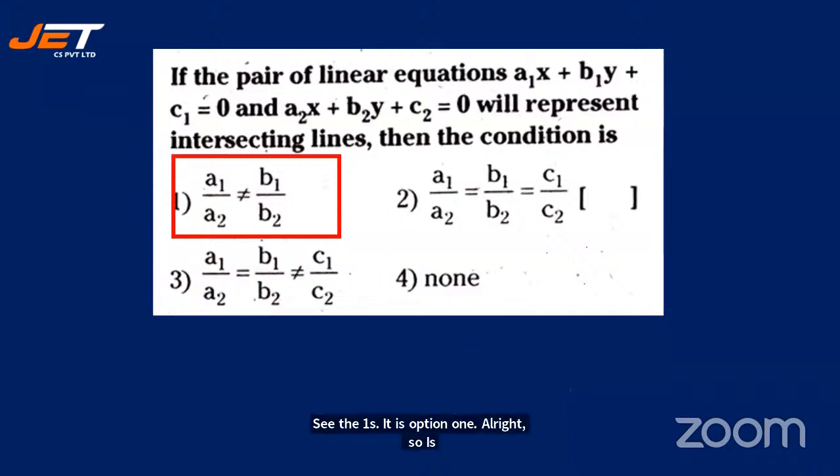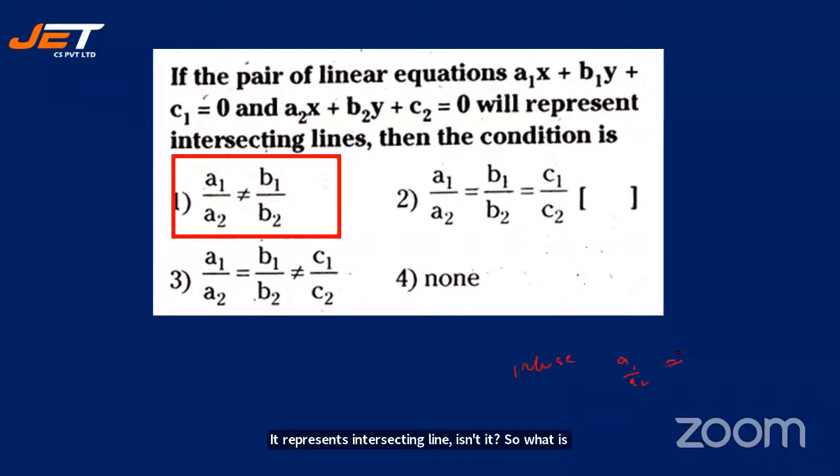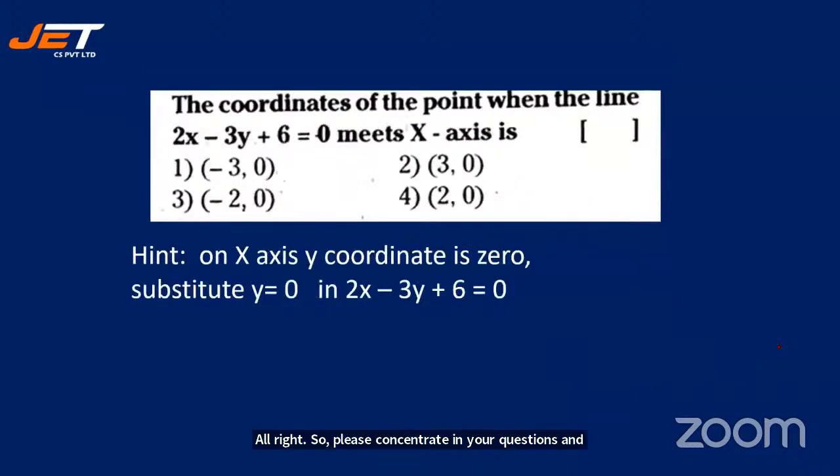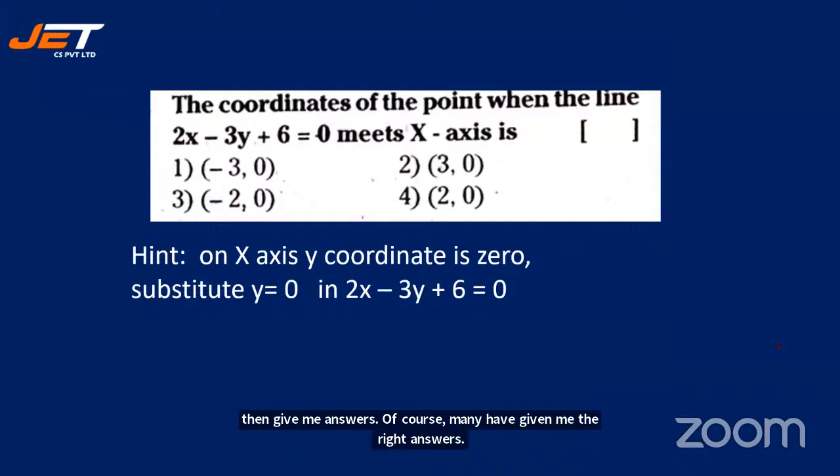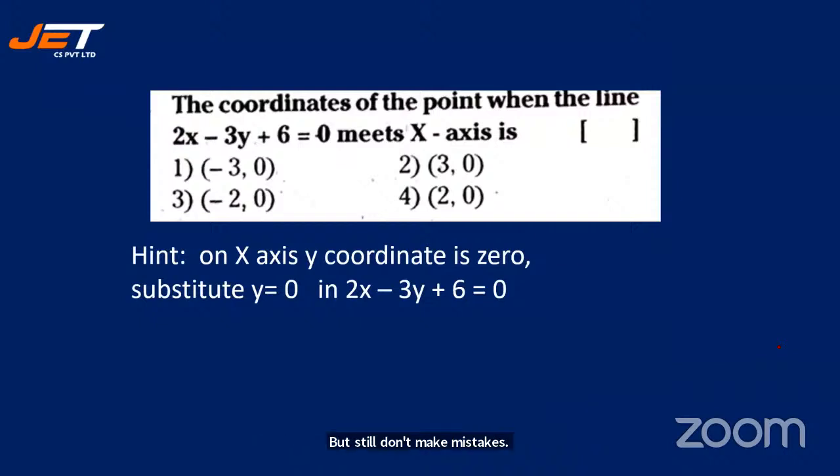It is very clearly seen that it represents intersecting lines, isn't it? So what is for intersecting lines? It is a1 by a2, which is not equal to b1 by b2. All right. So please concentrate on your questions and then give me answers. Of course, many have given me the right answers, but still don't make mistakes. See the next question.